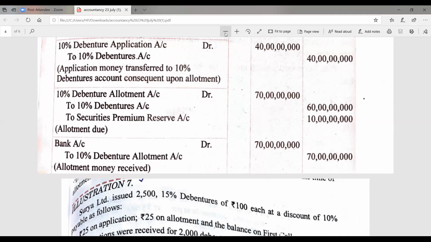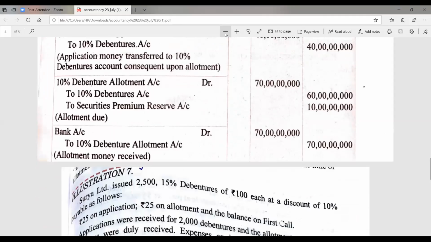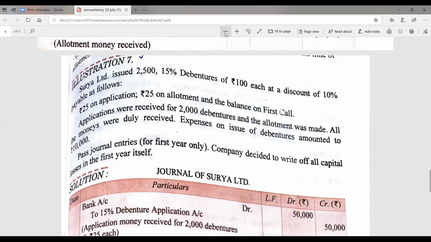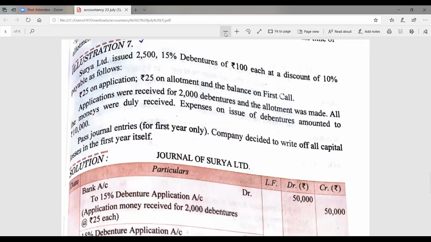Now, the next point that we have to do is debentures issued at discount. We have not done shares issued at discount because as per the Companies Act, shares cannot be issued at discount, but debentures can be issued at discount. See how the accounting treatment is to be done when the debenture is issued at discount.